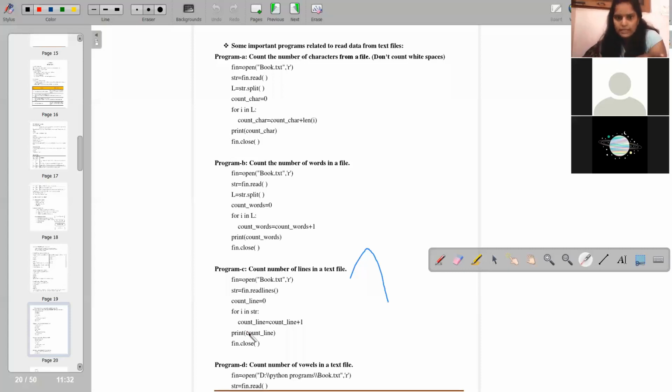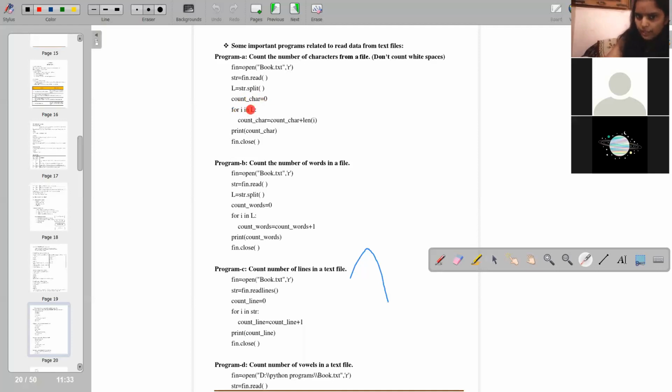First you simply open a file, then apply the read function, because until you read, how will you count? Now L = string.split(). Here you are applying the split function so that it splits the string and you can get the count. Here we take count_char = 0, for i in L.